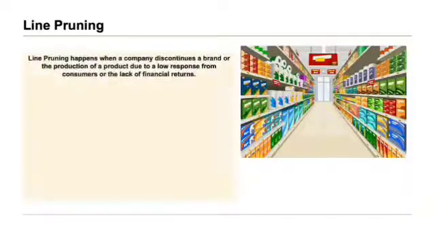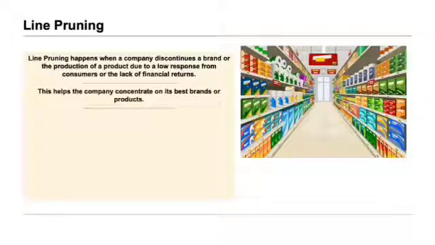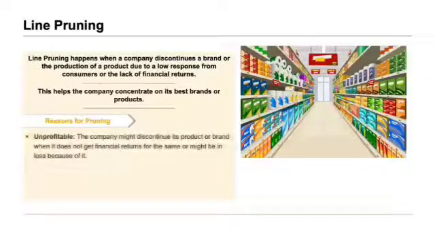And moving on to the final concept of line pruning. Line pruning happens when a company discontinues a brand or the production of a brand due to a low response from consumers or lack of financial returns. This helps the company concentrate on its best brands or products. Reasons for pruning: first, being unprofitable. The company might discontinue its product or brand when it does not get financial returns for the same or might be in loss because of it.